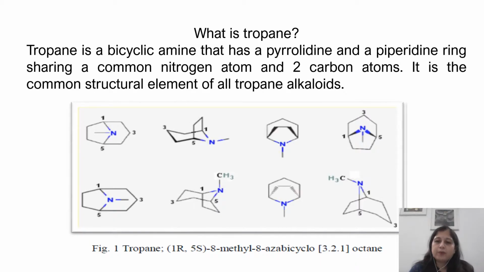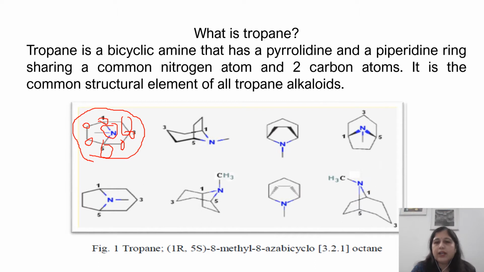Now, what is a tropane ring? A tropane ring is a bicyclic amine that has a pyrrolidine ring along with a piperidine ring. So, you can see in the structures given below, these are the different forms in which the tropane exists. This is the basic structure of the tropane ring, which has, as you can see, 1, 2, 3, 4, 5, 6 and 7 carbon atoms along with a nitrogen atom which is joined in between.